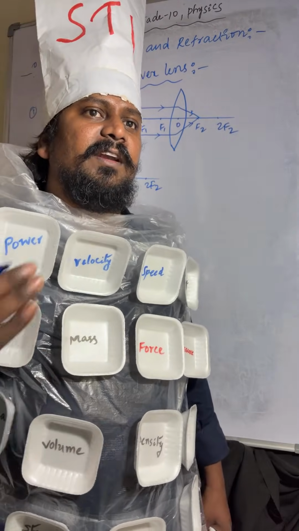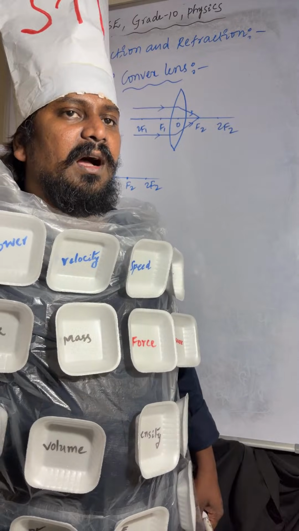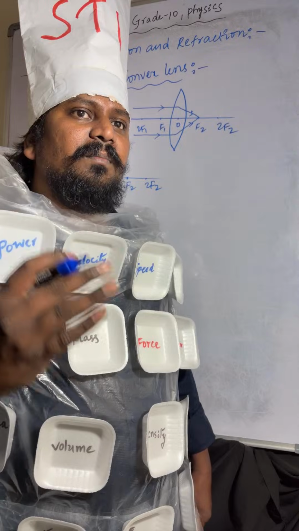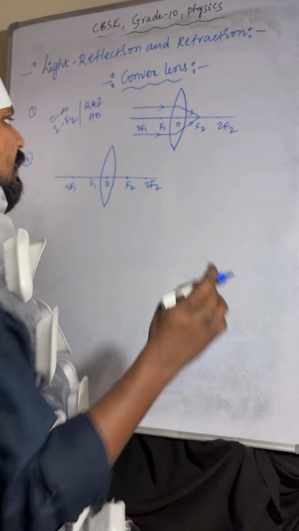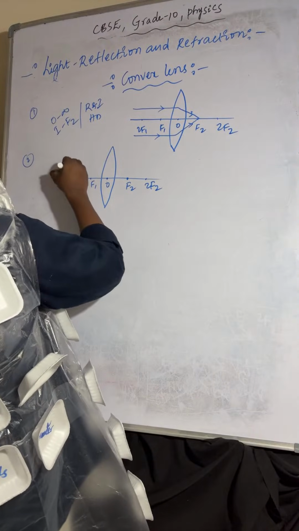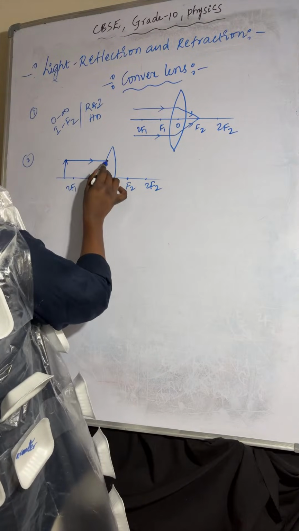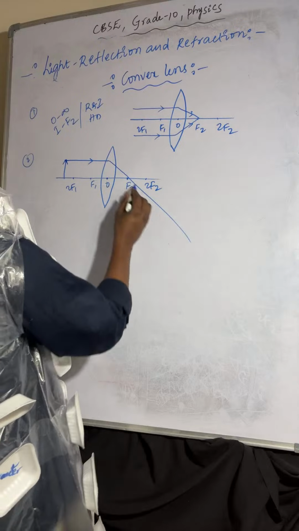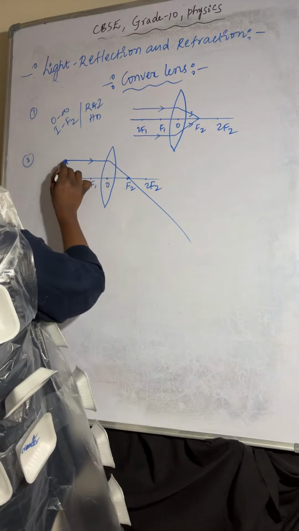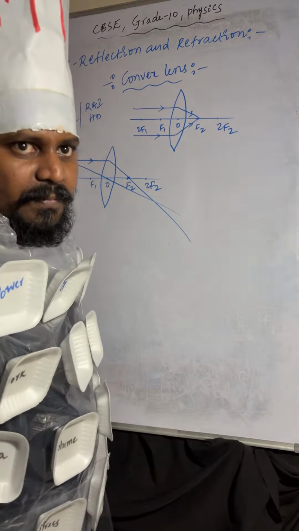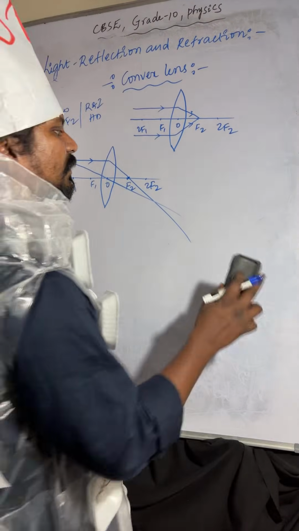Image will form between F2 and 2F2. I am placing the object here. How many light rays are required? One light ray I'm taking like this, it passes through focus. Another light ray is passing through optic center. Those light rays will meet between F2 and 2F2.